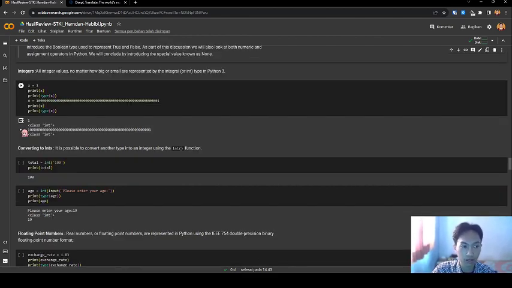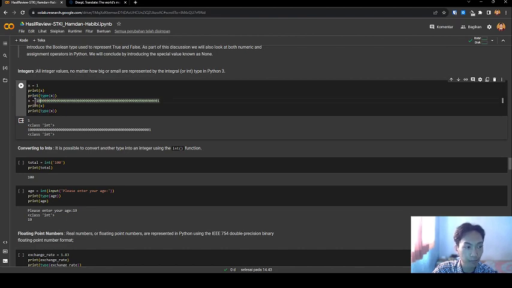First, integer. All integer values, no matter how big or small, are represented by the integral or int type in Python. Let's see the code. I have one number integer. I print the type. Main is 1 0 0 0 0 1. I print the type of the string. This is an integer. Let's see the result. This is integer.